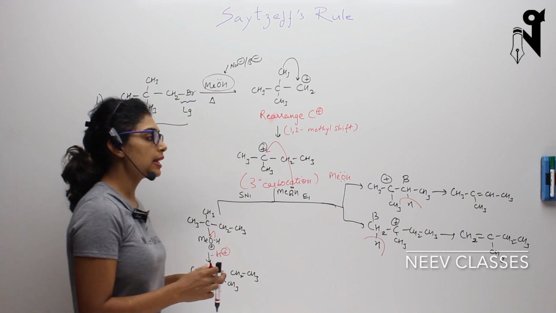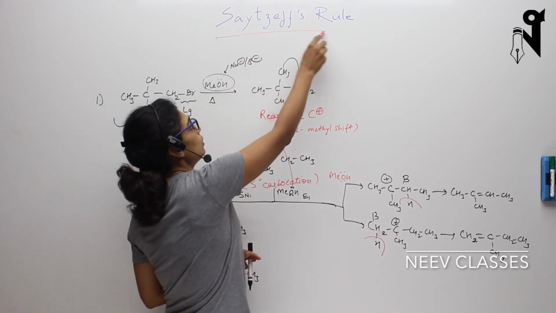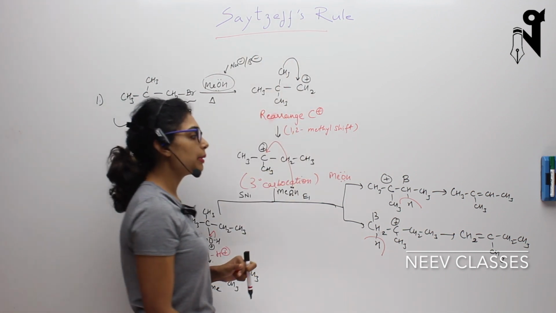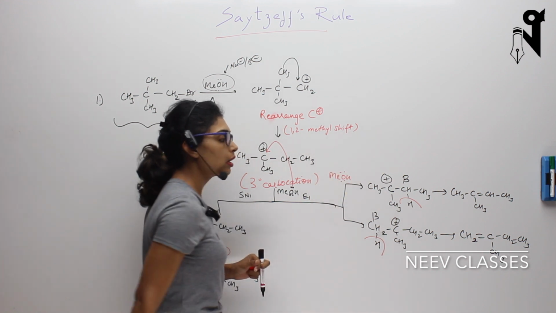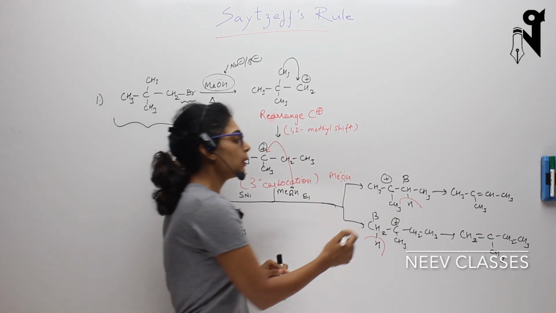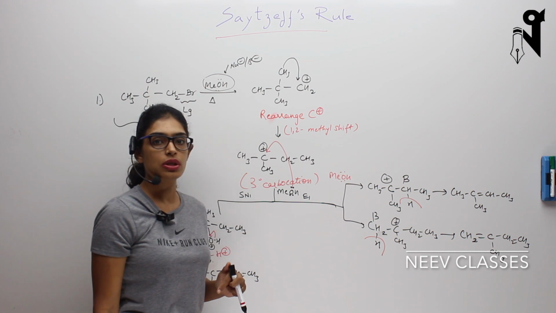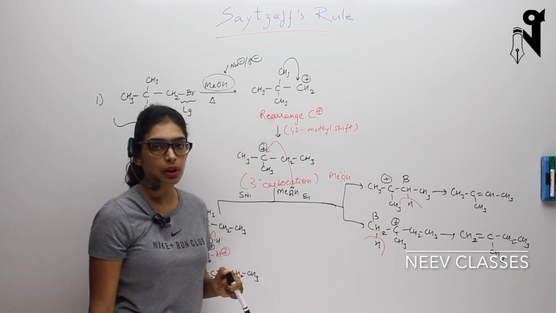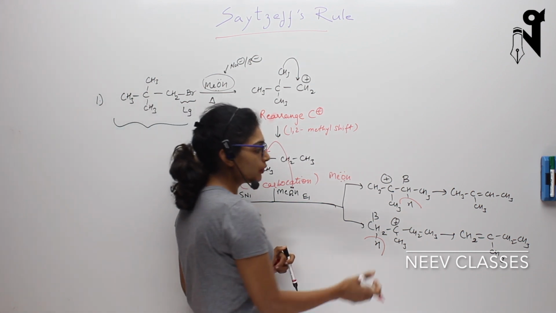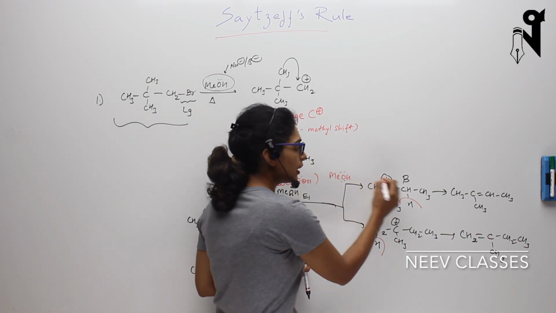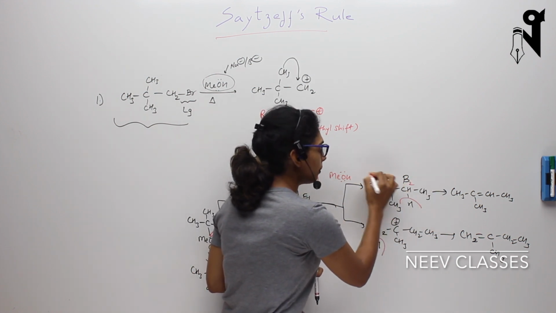Now we have to understand, according to the Saytzeff rule, what we have learned: when a small base comes and attacks the carbocation, it will abstract the hydrogen which is attached to the more alkylated carbon. So which carbon is more alkylated over here? Let's mark it beta 2 and beta 1.